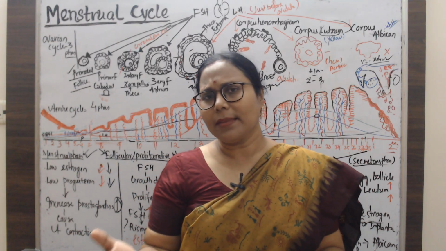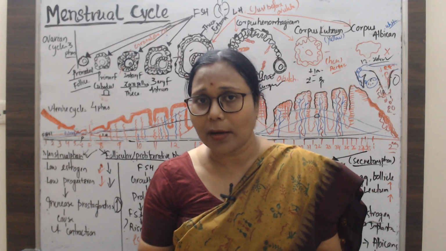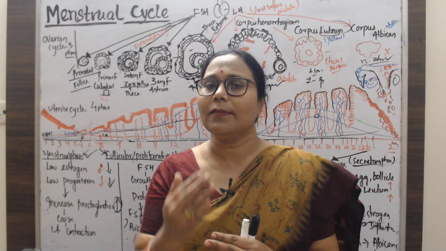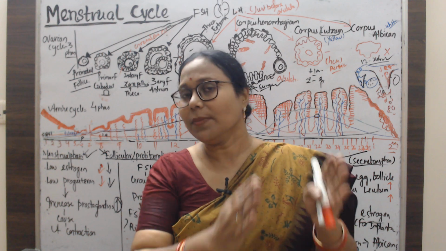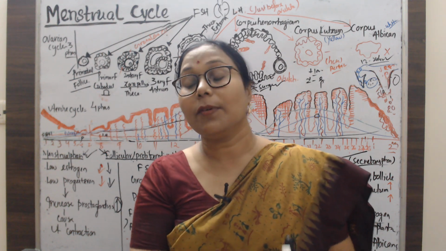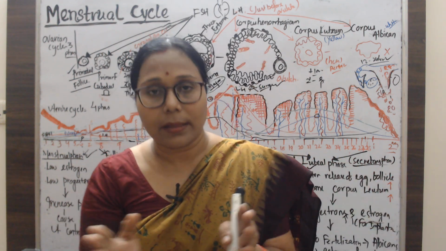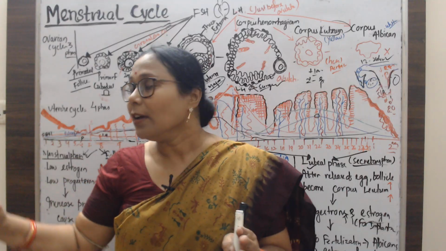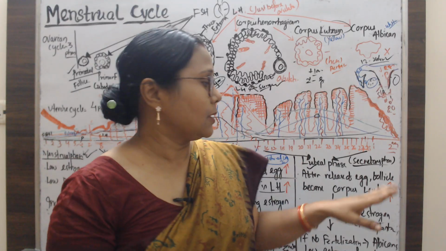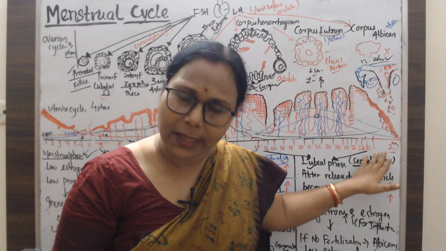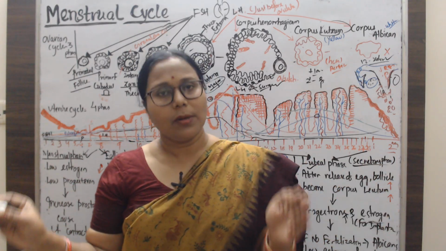Okay, so why are these changes carried out? These changes are carried out to facilitate pregnancy in the female reproductive organs. If you count the cycle, it runs from the first day of one cycle to the first day of the second cycle. That duration is called the menstrual cycle.